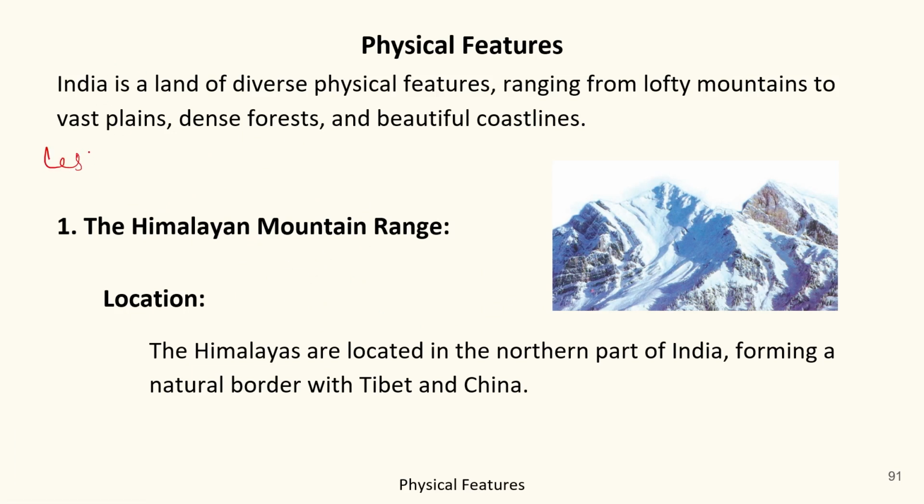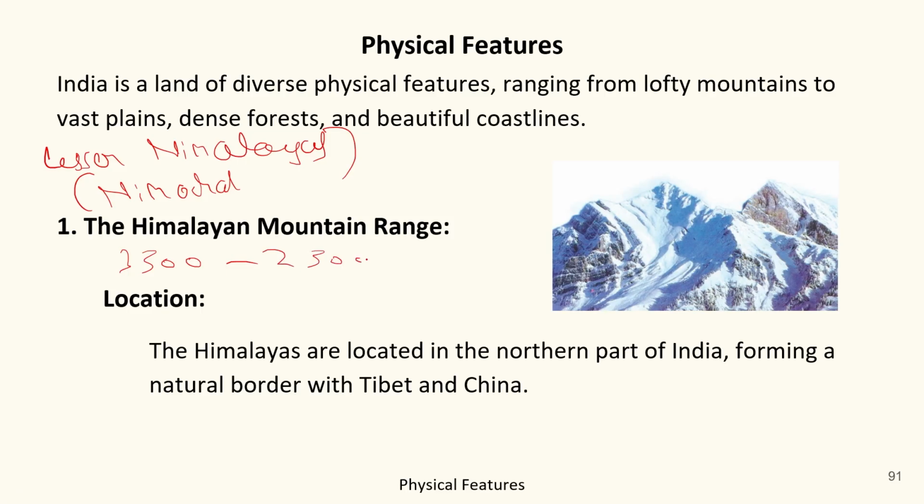Lesser Himalayas, also called Himachal, have an elevation of about 3,500 meters to 2,500 meters.